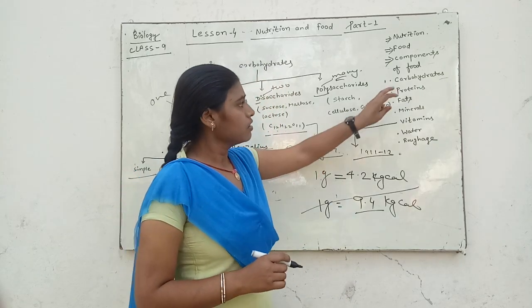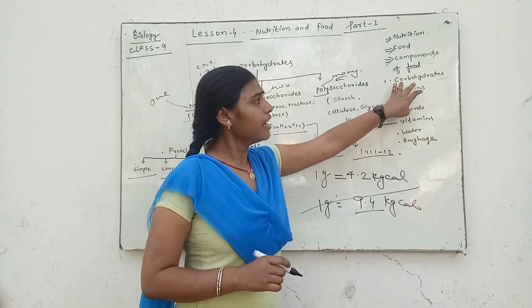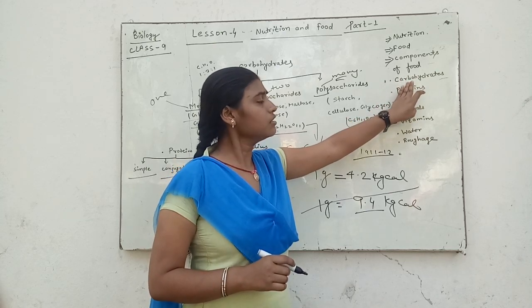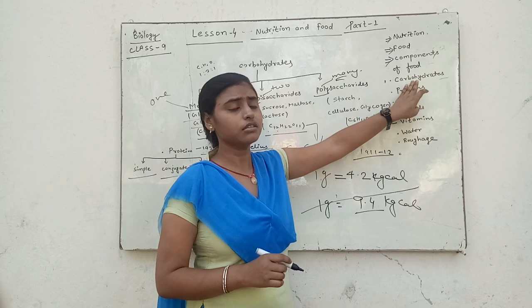सो कार्बोहाइड्रेट are made up of carbon, hydrogen and oxygen.